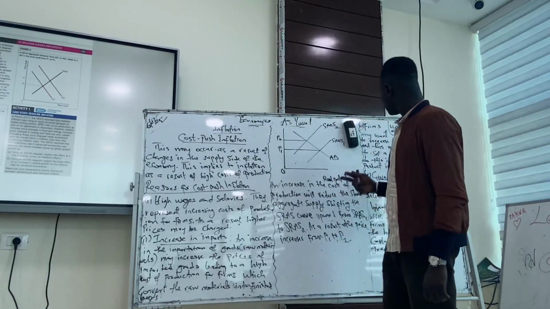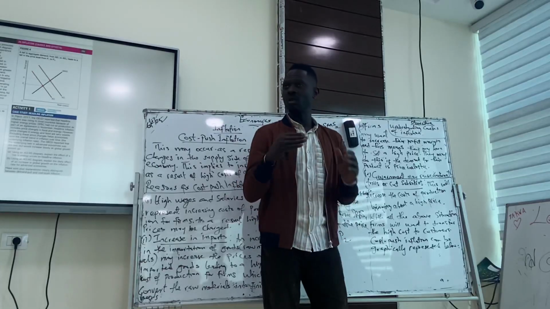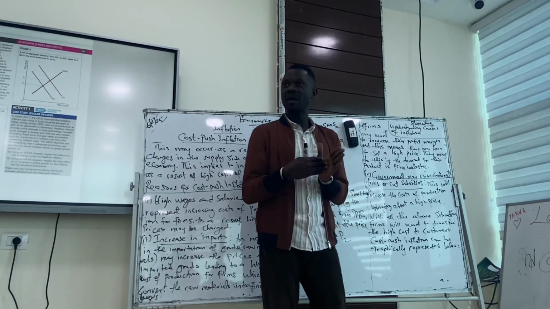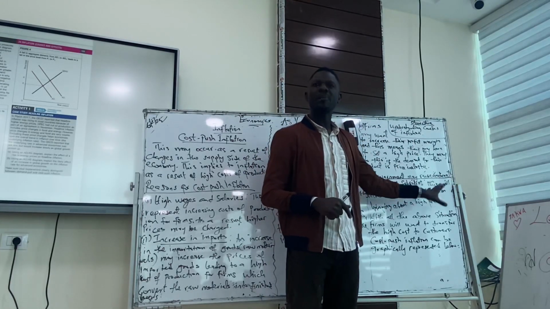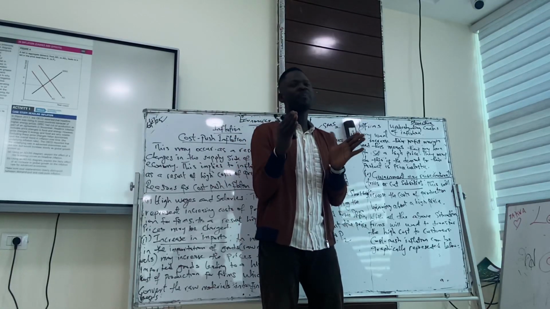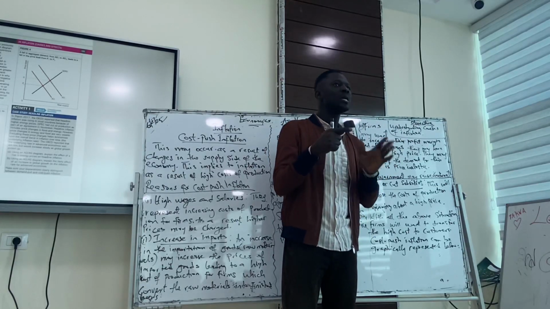The third one, firms might deliberately want to make profits. If they want to make profits, they might have to increase the profit margin. So if they increase the profit margin, they have to sell at a higher price to consumers. But most of the time, this happens because the demand for their product is price inelastic. And when I say price inelastic, it simply means whatever price they sell, we consumers will still want to buy.